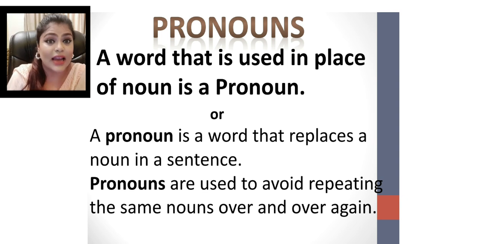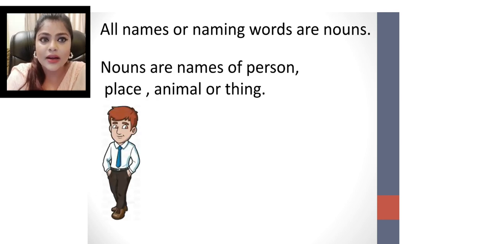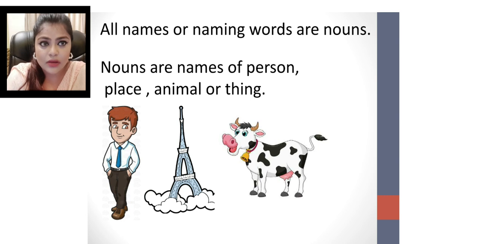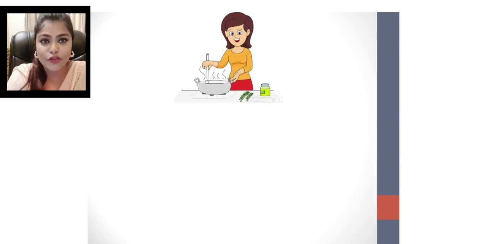So what is a noun? Let's revise. All names or naming words are nouns. Nouns are names of a person, place, animal or thing. So let's see an example of a pronoun. You can see the picture here.